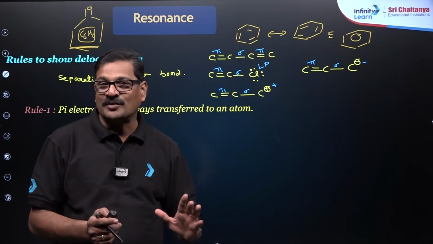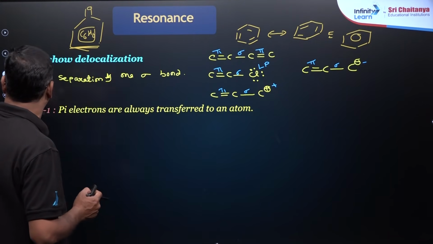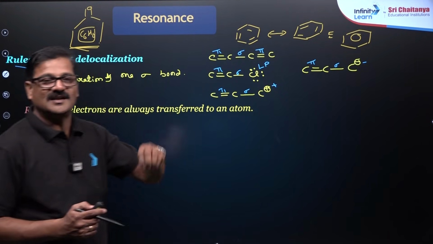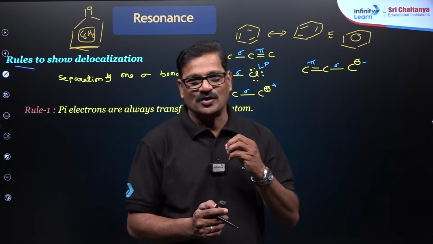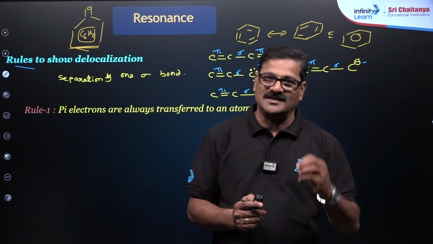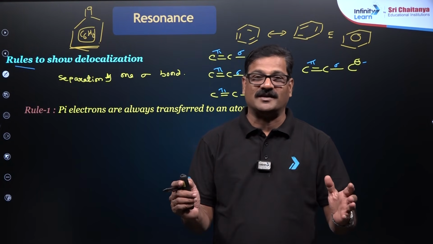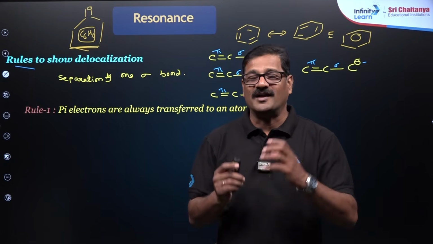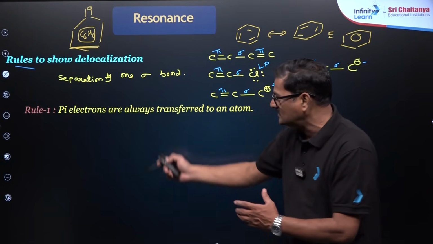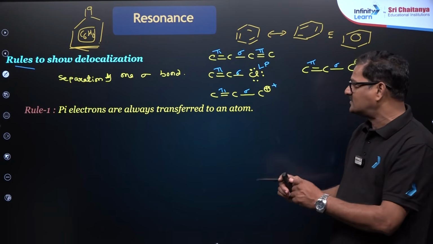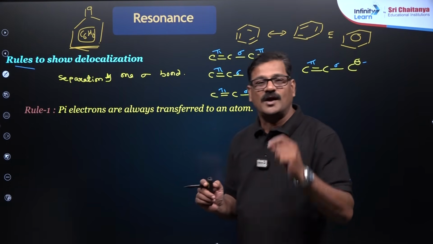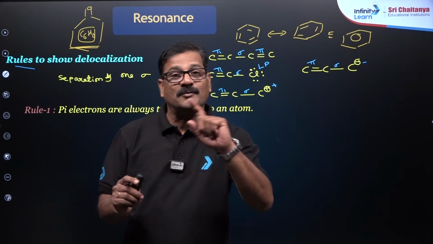No. It shouldn't be like that. That's the reason I want to say rules. There are certain rules for resonance. Once you are very good at these rules, you will be confident in writing resonance. That's the reason I always focus you to follow this. The pi electrons are always transferred from one atom to another.